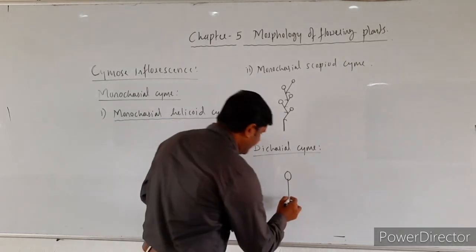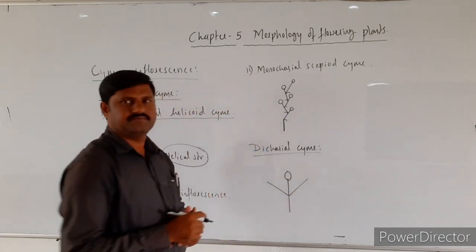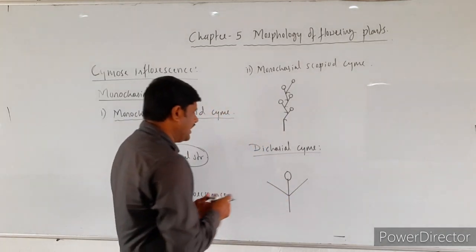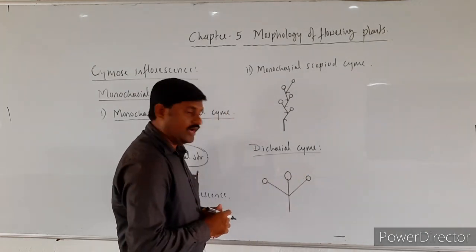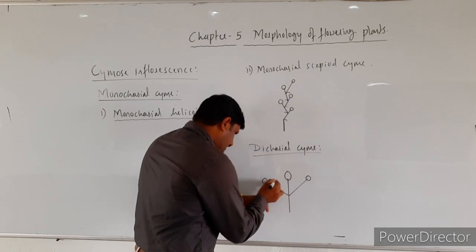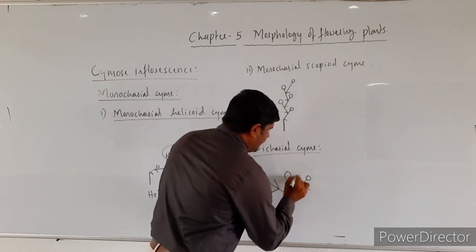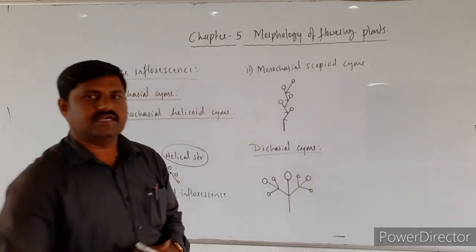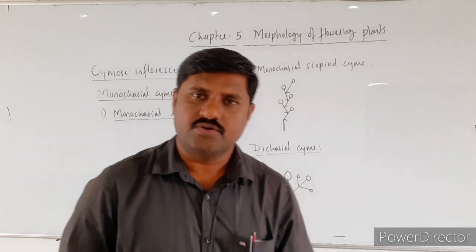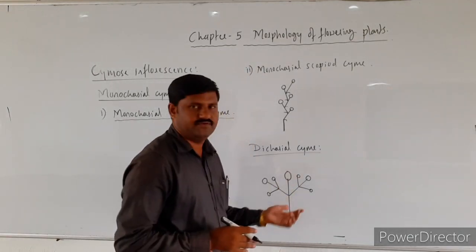And this peduncle makes two branches at the axil, and each branch ends in a flower. Once again the branches make further branches and end in respective flowers. See here, this is the condition which is called a dichasial cymose inflorescence.